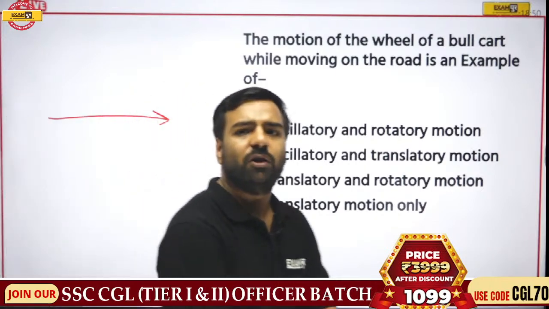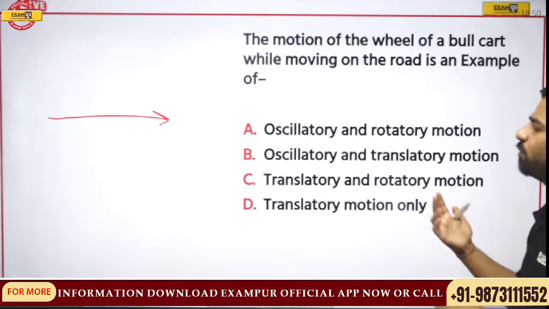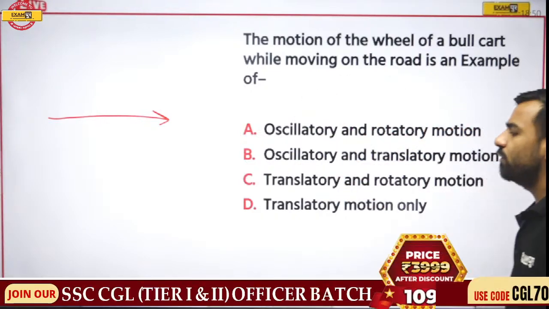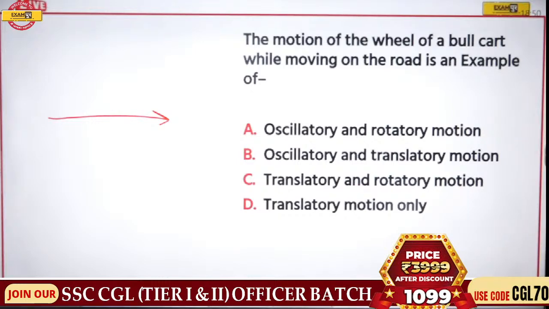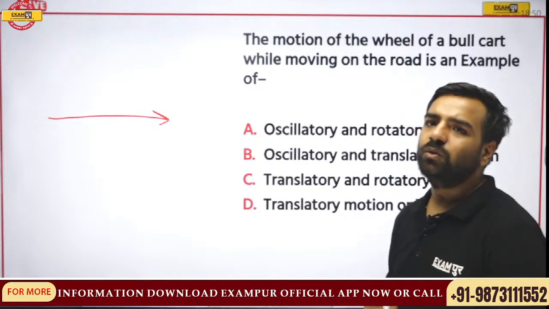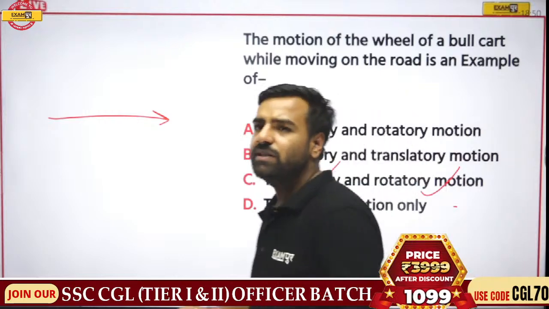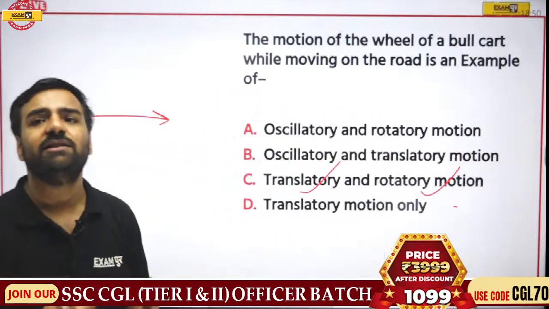So just have a look at this question and tell me, whenever you're talking about any car on the road or a bullock cart, which kind of motion does it have? From the name itself, it is clear. Yes, that's true. It would be translatory and rotatory both. Translatory means in a straight direction. Rotatory means it is rotating.